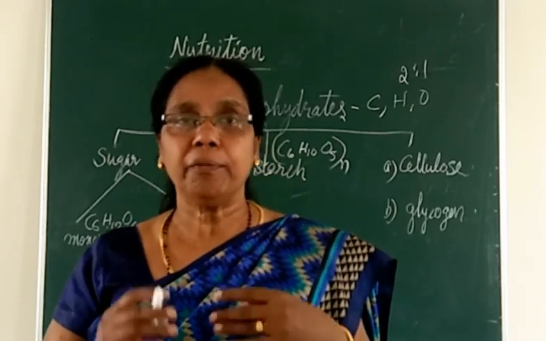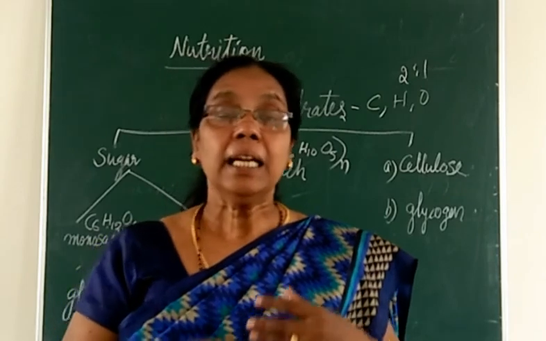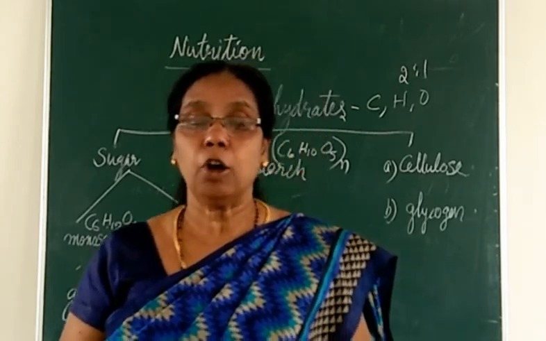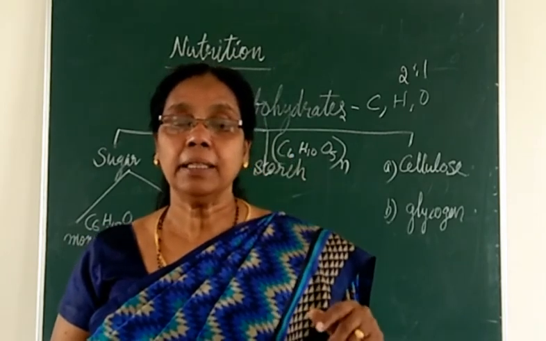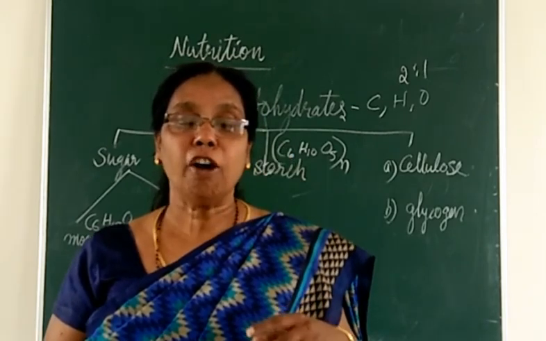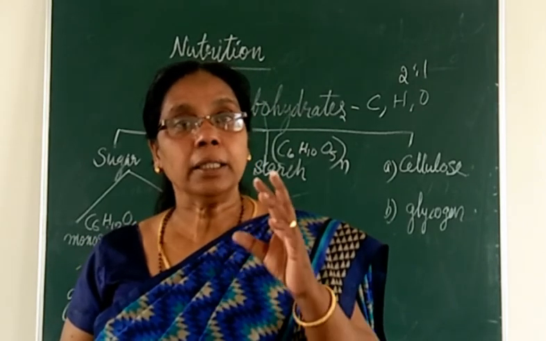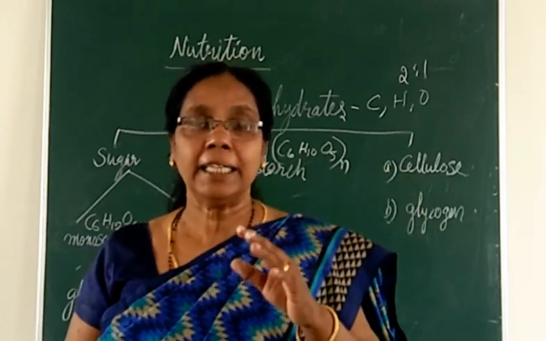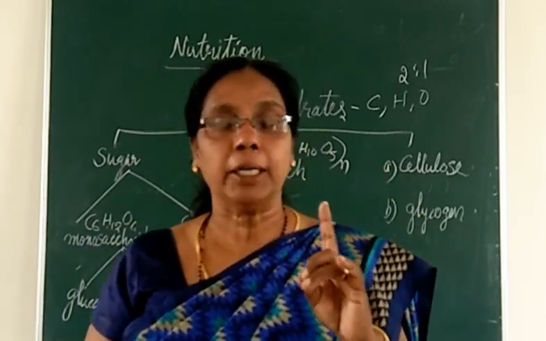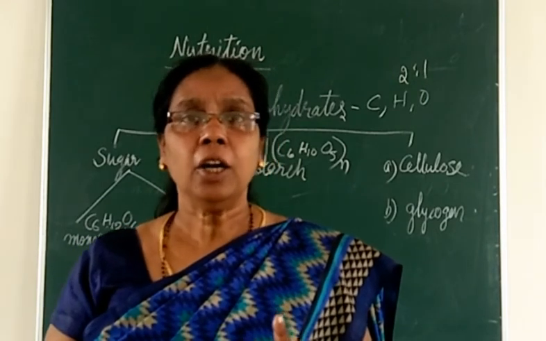And when we include this fibrous type of food in our diet, it absorbs a lot of water and retains it, thus keeping the fecal matter soft, and it prevents constipation. So including this roughage or cellulose type food in our diet is very important. So that's all about carbohydrate.